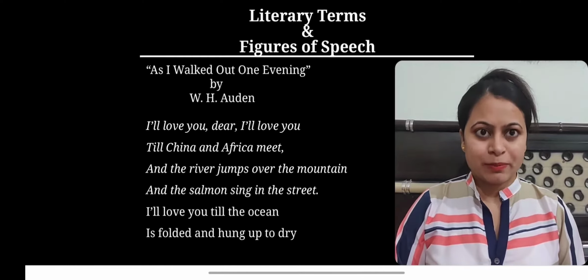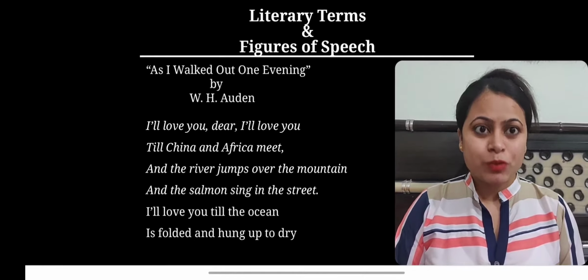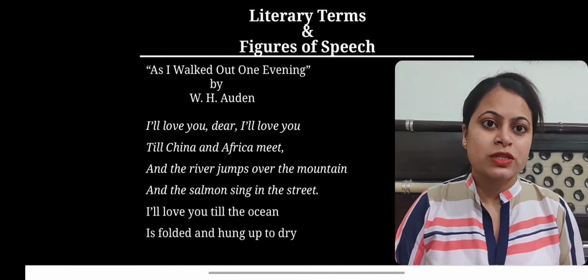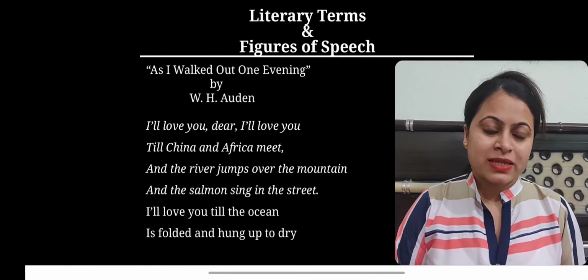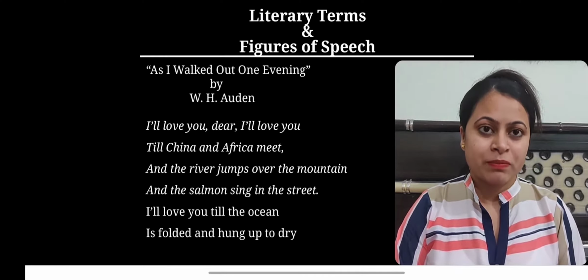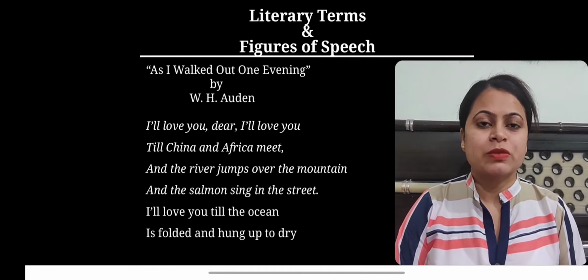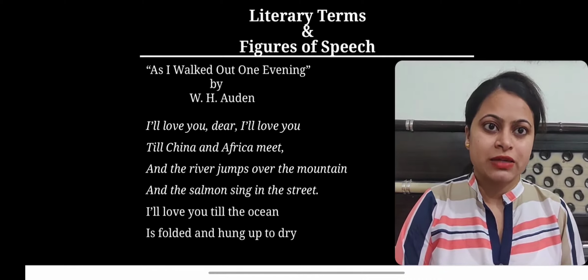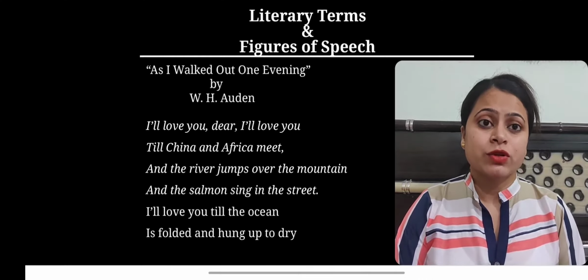Here is an example of hyperbole in poetry. To show you this poetic deployment of hyperbole, I have taken this excerpt from the poem "As I Walked Out One Evening" by American poet W.H. Auden.